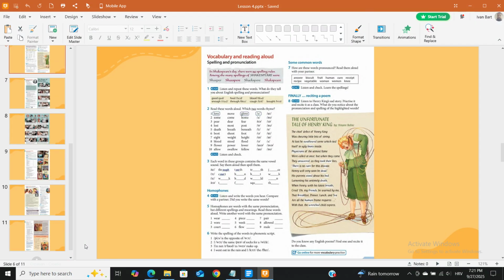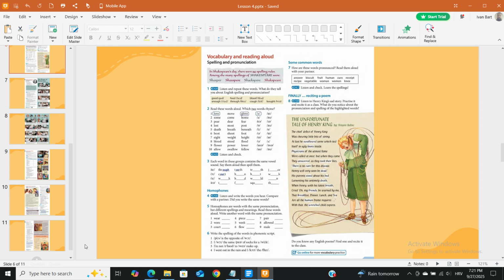reciting a poem. 4.8 Listen to Henry King's sad story. Practice it and recite it as a class. What do you notice about the pronunciation and spelling of the highlighted words? The Unfortunate Tale of Henry King by Hilaire Belloc.